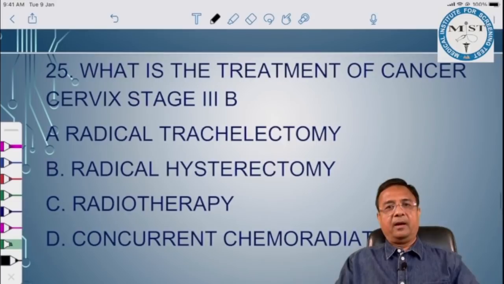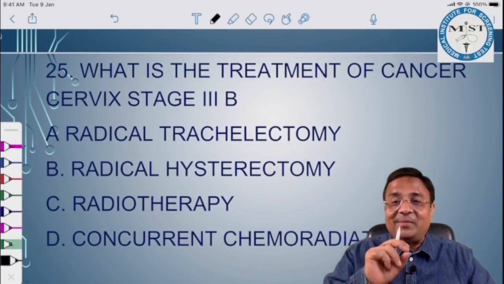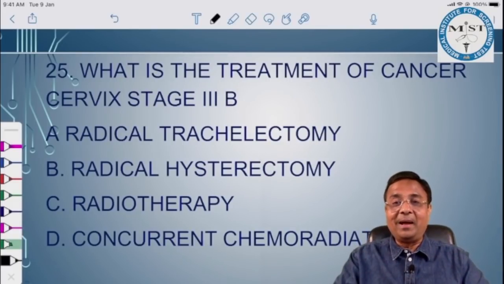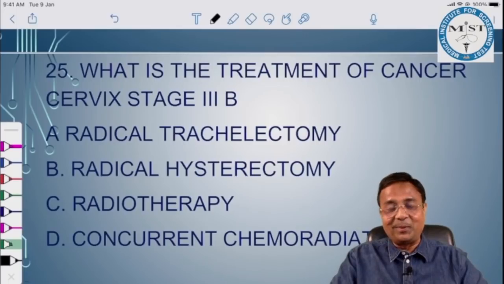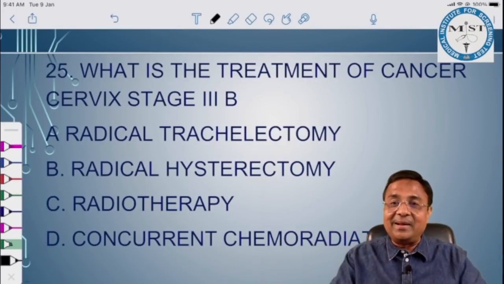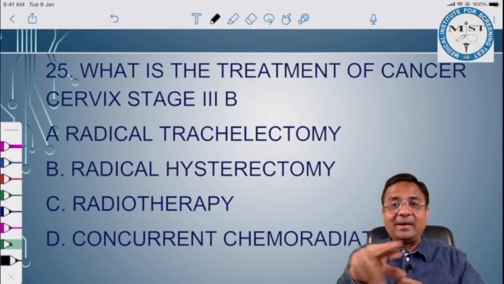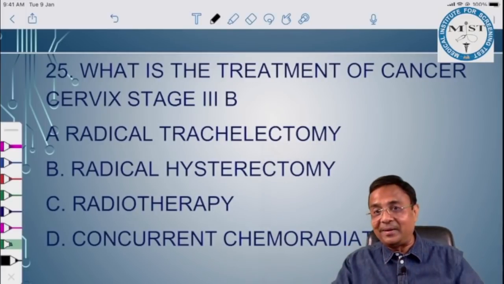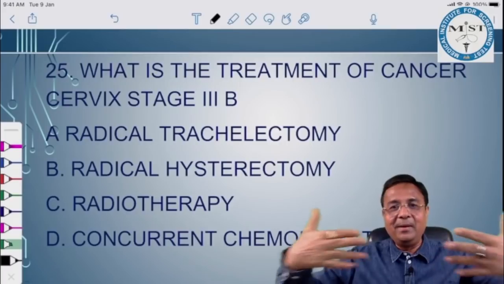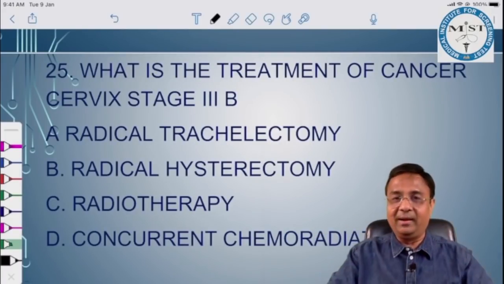Next question. What is the treatment of cancer cervix stage 3B? We chanted, we discussed, we revised also, and it was asked in mock test also. Thumb rule: any surgery in cervical cancer can be done if the size is less than 4 centimeter. Radical trachelectomy can be done if the size is less than 2 centimeter. Radical trachelectomy means removing cervix and parametrium and stitching uterus and vagina together. That is done if she wants future child bearing.